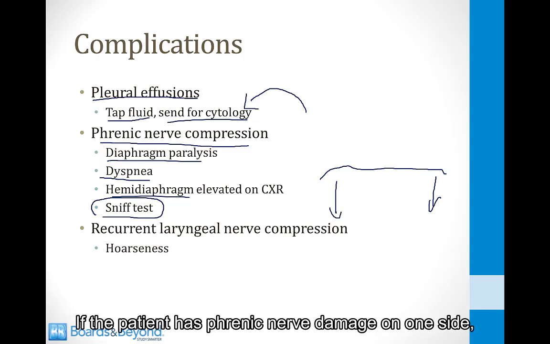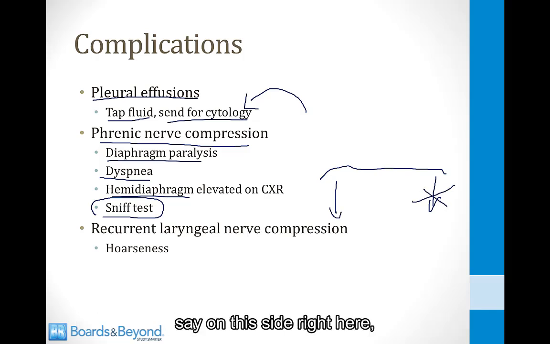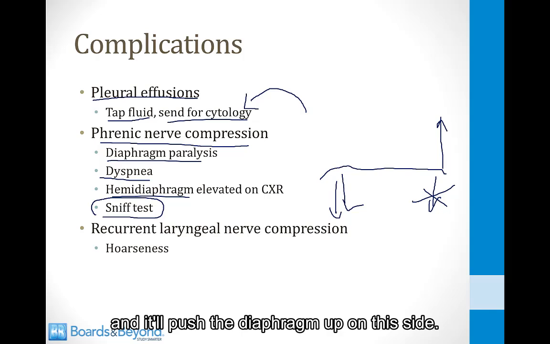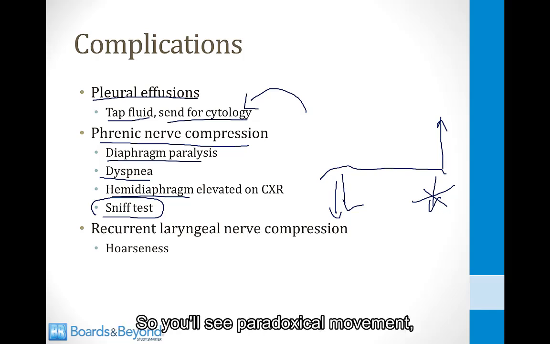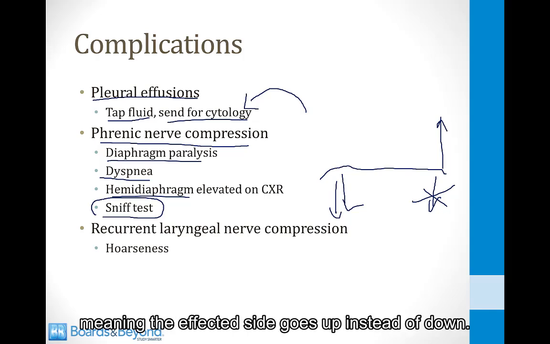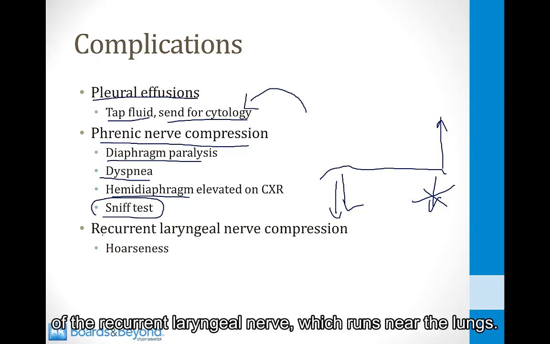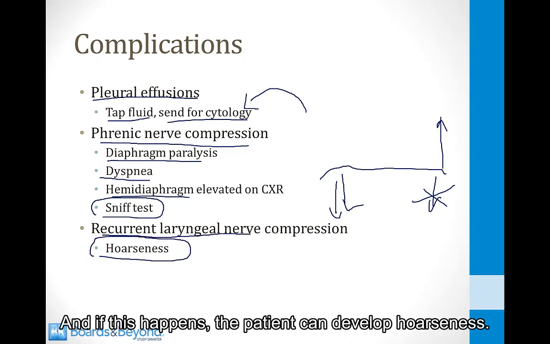If the patient has phrenic nerve damage on one side, say on this side right here, what will happen is the other side will go down and it'll push the diaphragm up on this side. So you'll see paradoxical movement, meaning the affected side goes up instead of down. And that's the sniff test, and it's a way to diagnose phrenic nerve problems. You also can sometimes get compression of the recurrent laryngeal nerve, which runs near the lungs, and if this happens, the patient can develop hoarseness.